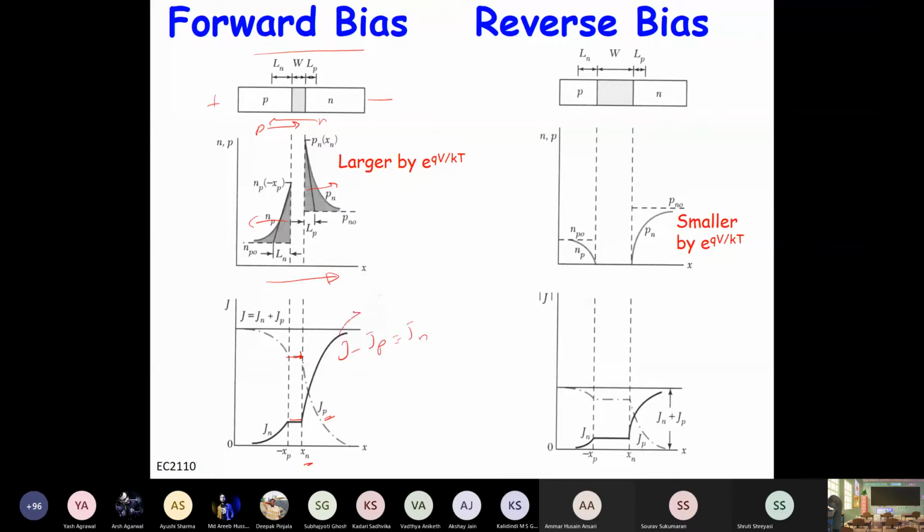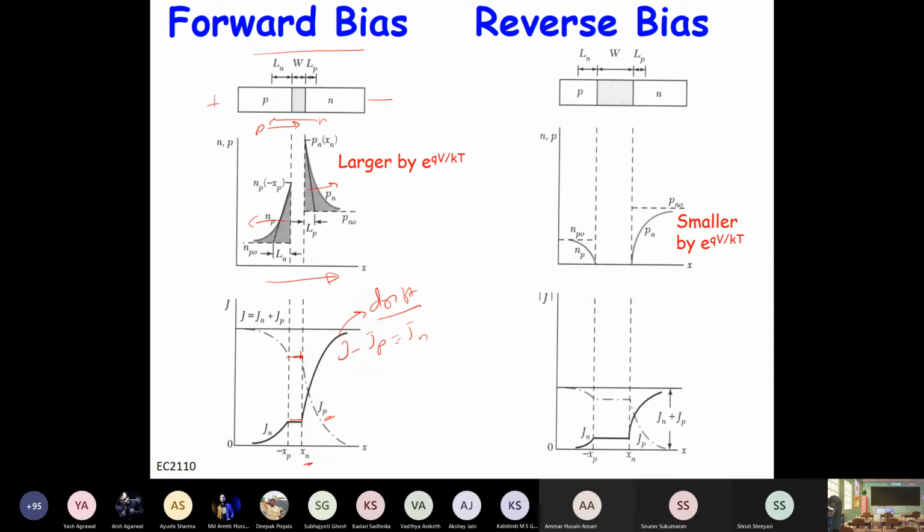Now this current is drift current. As we discussed earlier, drift current requires a field, but we assume this to be a quasi-neutral region, right? So that means the field is very small. Why? Because to carry the same current, if there are a large number of carriers, it will require a very small field. We can say it's almost neutral, no field or very negligible field is required.